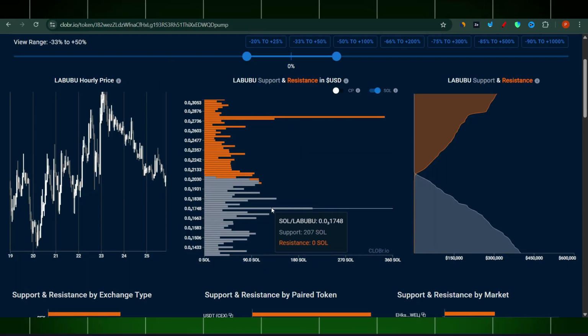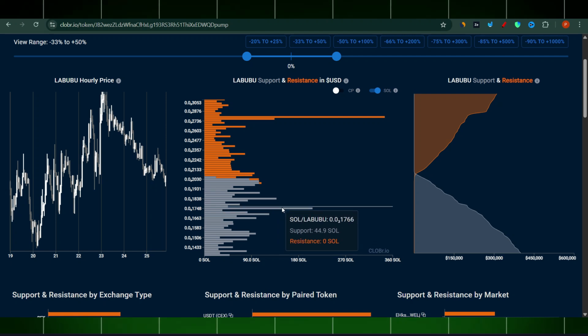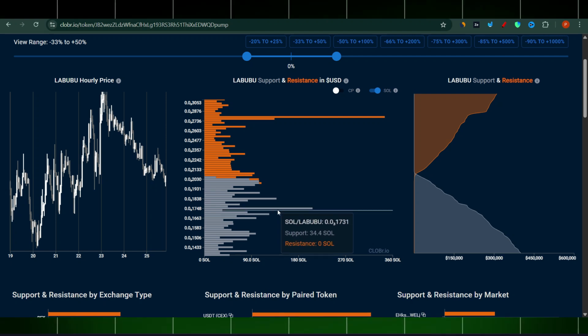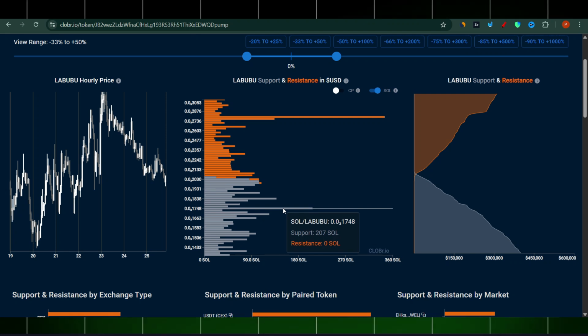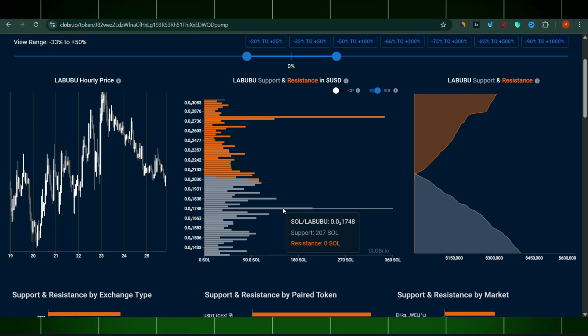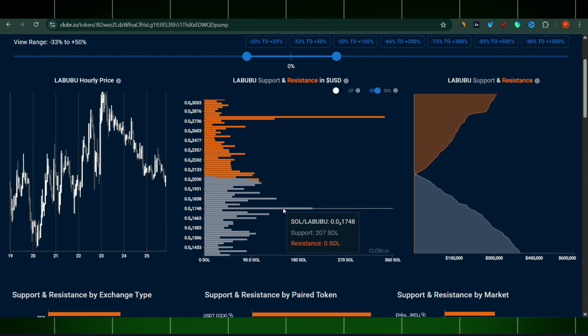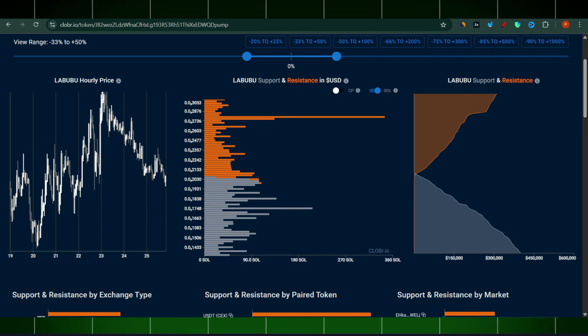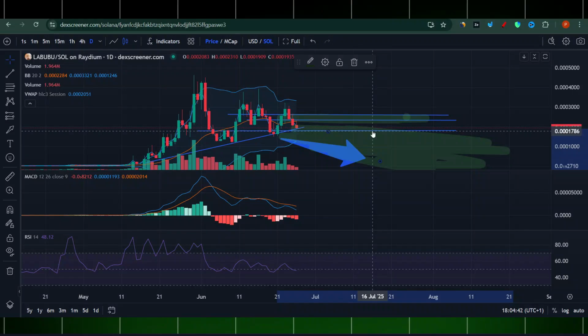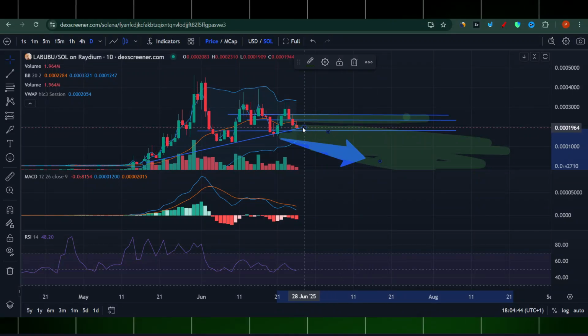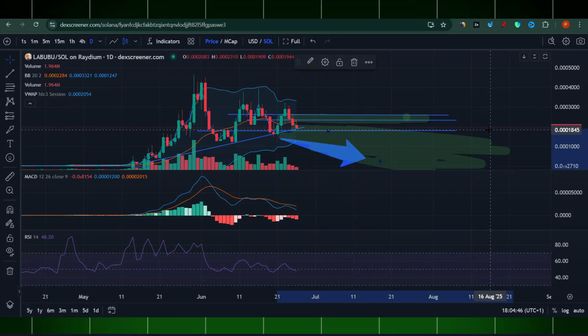CLOBr is telling us that most of the resistance liquidity has been around this particular price, 0.00017, which means there is a strong support here. If that strong support breaks, it will definitely look like this chart will go bearish. So the AI assistant told us that we should start shorting this coin if it breaks below 0.0018 of Solana, right?